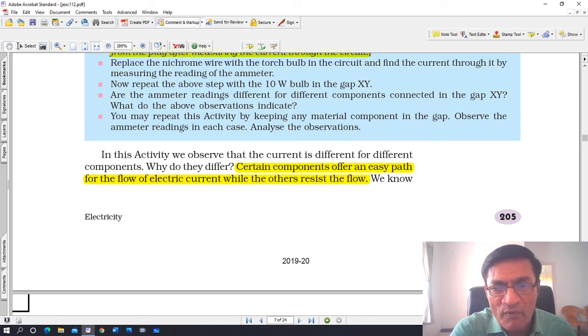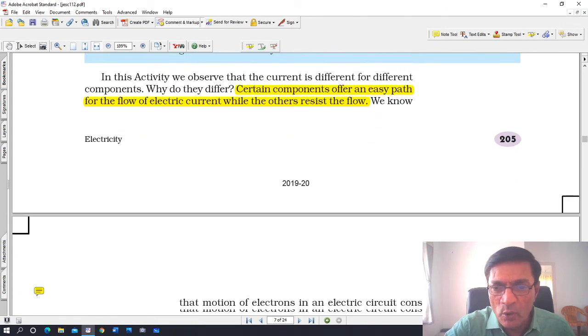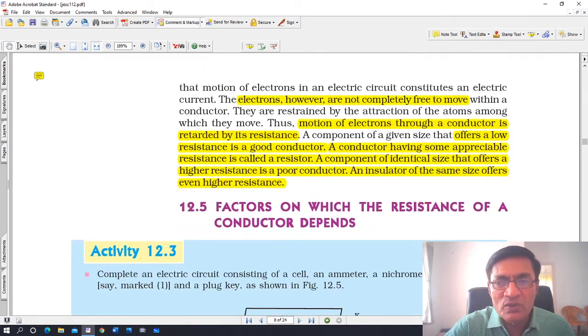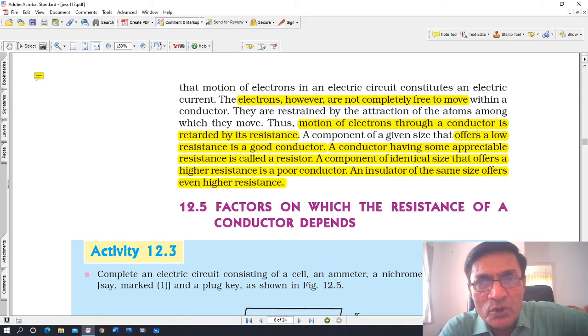Certain components offer an easy path to the flow of electrons and electric current, while the others resist the flow of electrons and electric current. We know that motion of electrons in an electric circuit constitutes electric current. Electrons should be able to freely move. The electrons, however, are not completely free to move within a conductor.